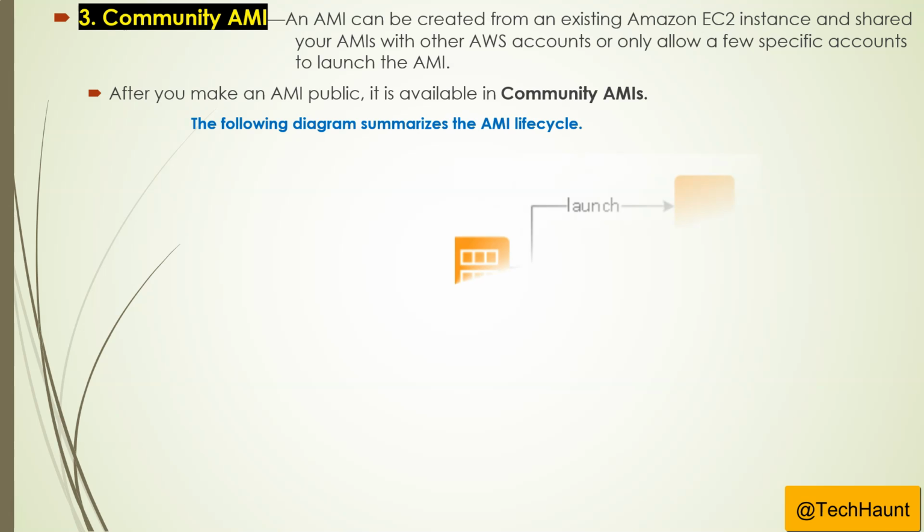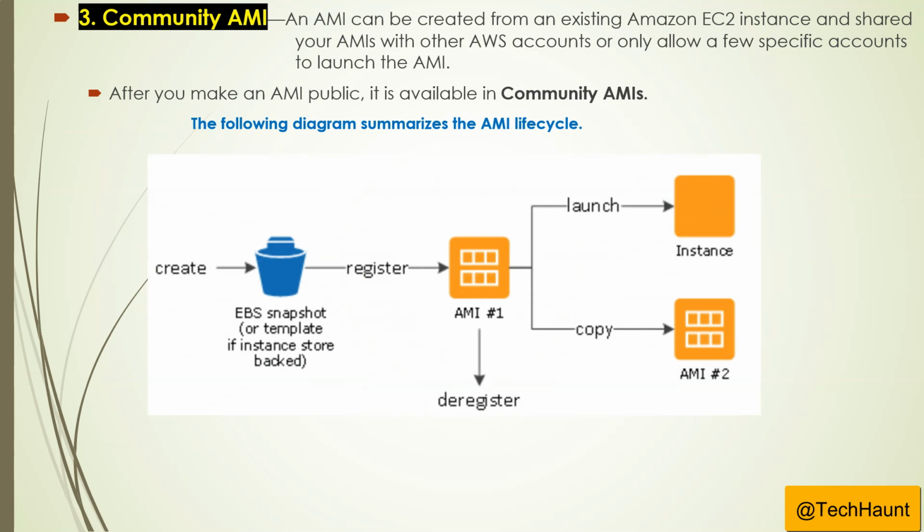So let's take a look at the following diagram to see how it works. First you create the AMI, from an EBS snapshot in your S3 buckets or a template if instance store backed. Then it is registered. You can register the AMI, or if you are not using it, you can deregister it as well. If you register your AMI, it is available for launch or copy. There are two options: either you can launch an instance based on it, or you can copy your AMI and use it in a different AWS account as well.